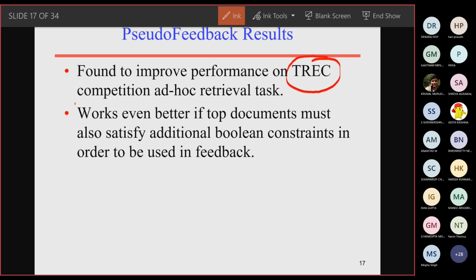TREC is a benchmarking data set on which they conduct an annual competition every year. They applied the pseudo feedback algorithm, and the top M documents are identified here.